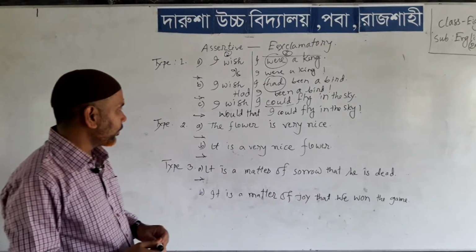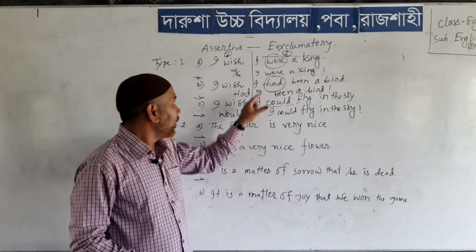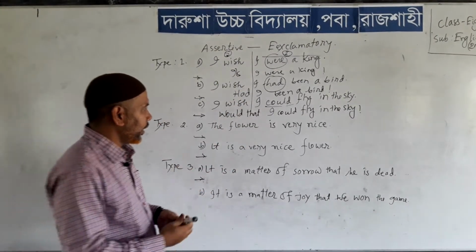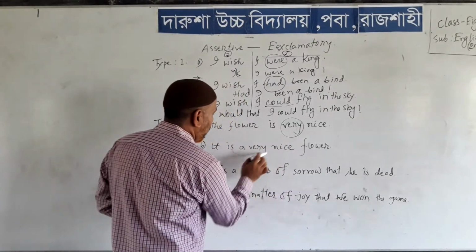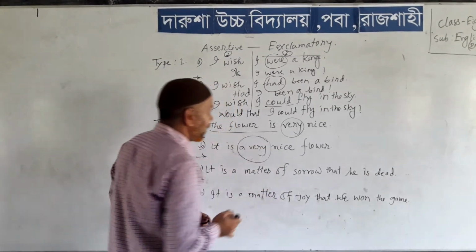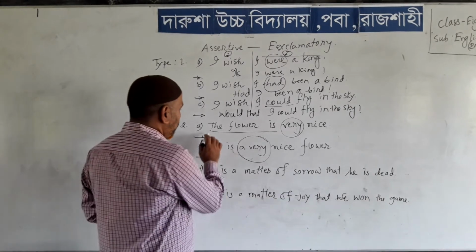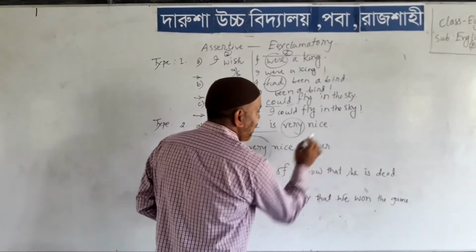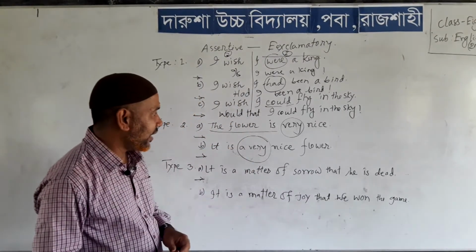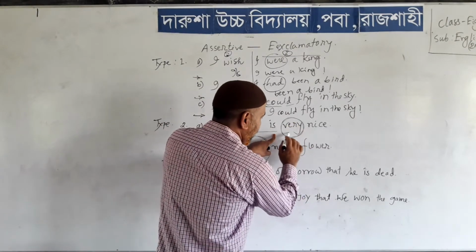Okay, my dear students. And now see type number 2. In type number 1 you get wish, and in type number 2 you will find very or a very. Yes, such type of sentence can be converted to exclamatory. Firstly, you have to move the subject and verb to the end of the sentence. Okay. Now see how we can change it. And in the position of very, you have to use how.